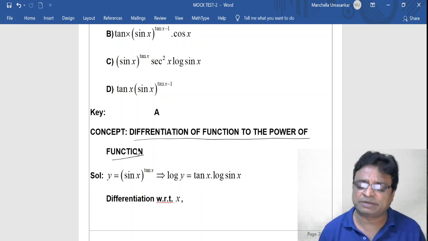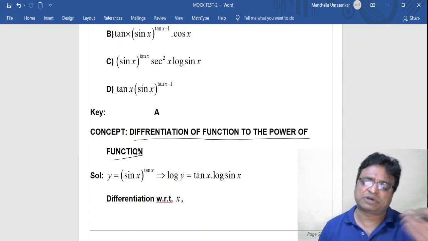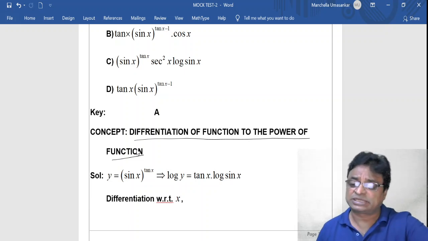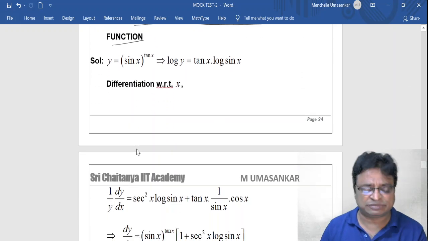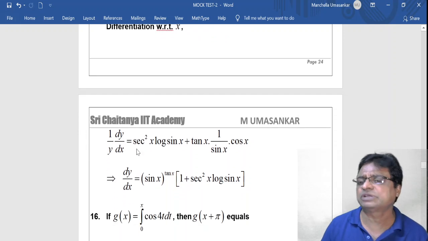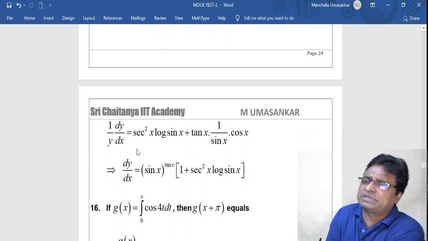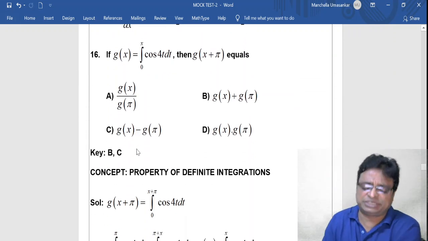Several times questions will repeat. e power tan x plus e power tan inverse x plus sin x whole power sin x, or e power sin inverse x plus cos x whole power tan x, like that, problems also they will give. All the standard questions are in your CBSE book or in your board examination books also. They are good even for board examination papers. So apply that. Now coming to the 16th question.